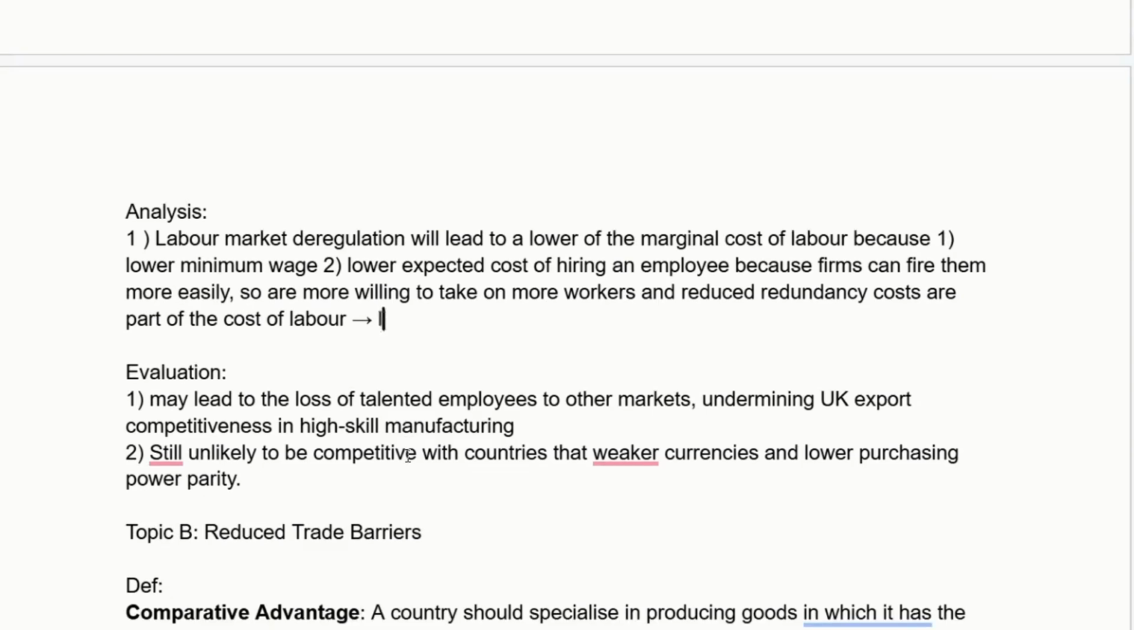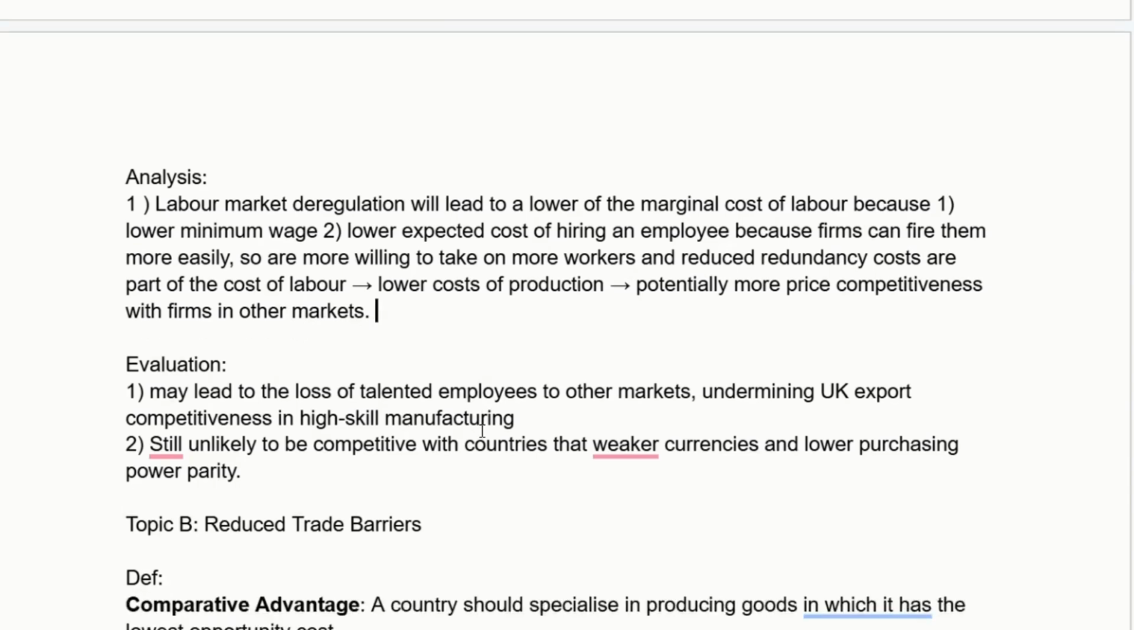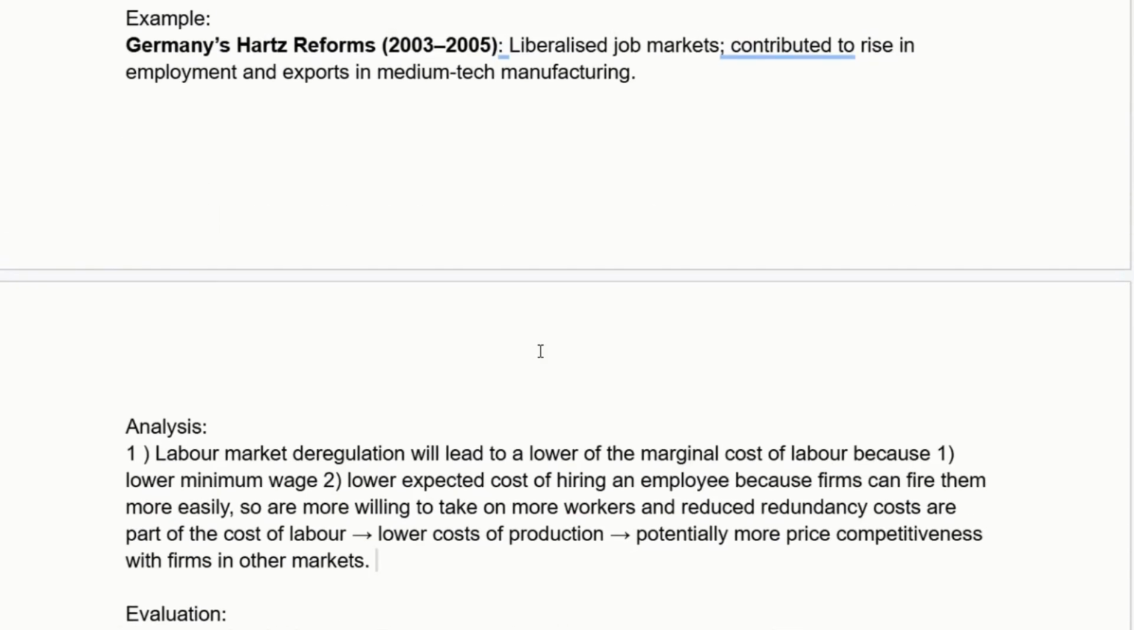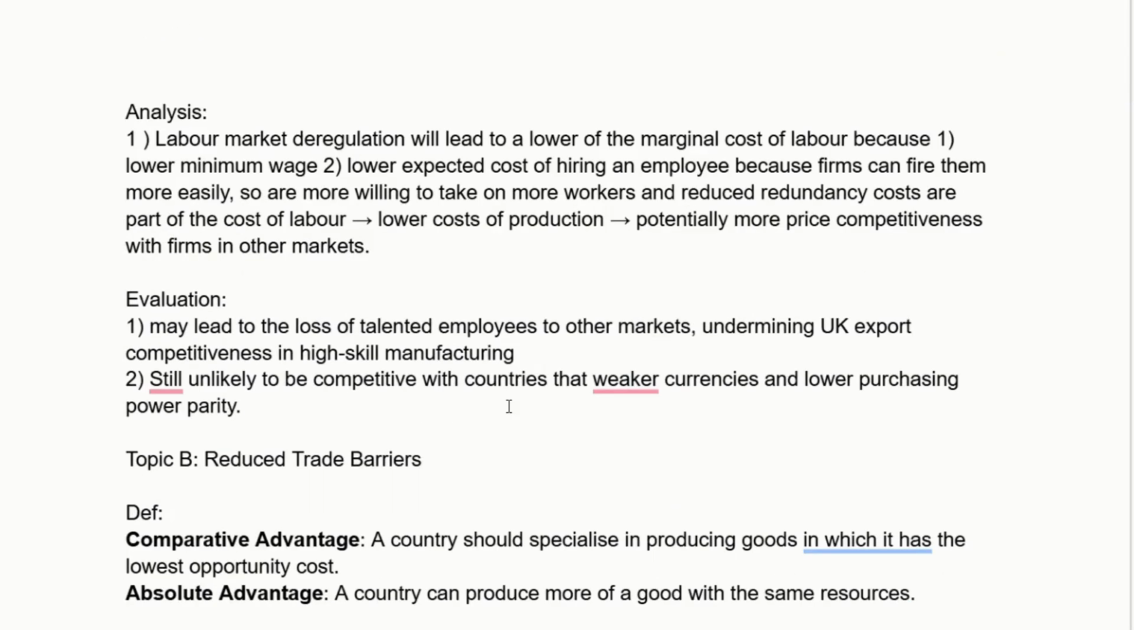This leads to lower costs of production, which then leads to potentially more price competitiveness with firms in other markets. Okay, and so in terms of an evaluation for this, I'm going to focus on why this policy might be counterproductive, but really, if I can, I want to be specifically focused on export markets.